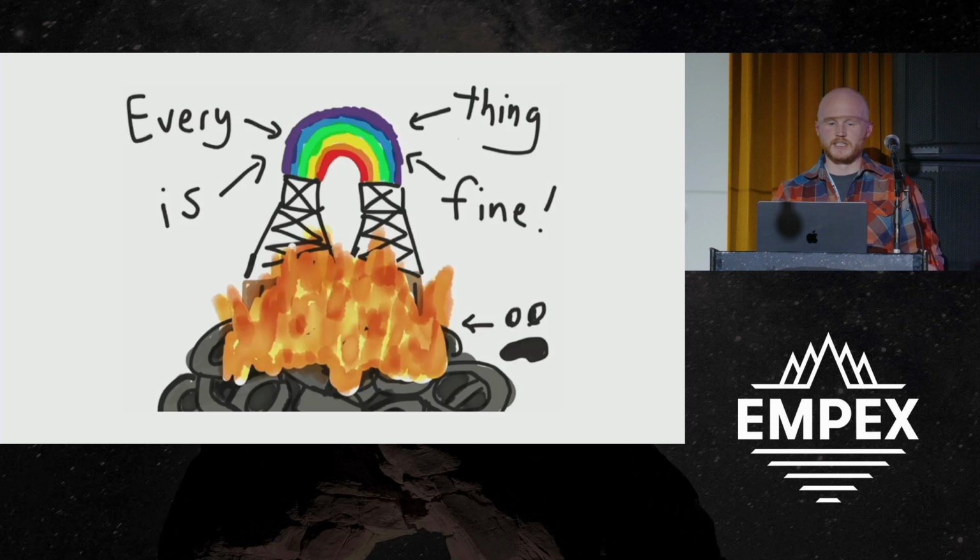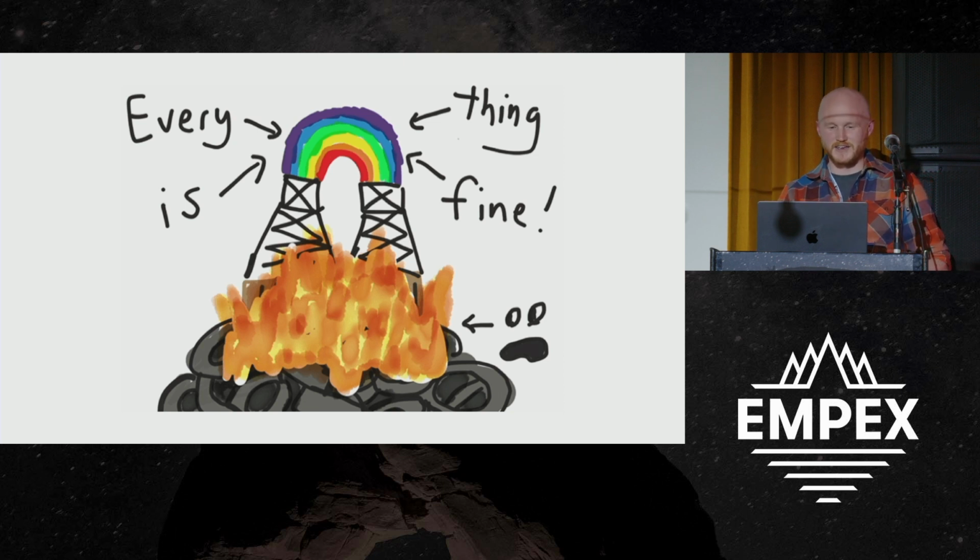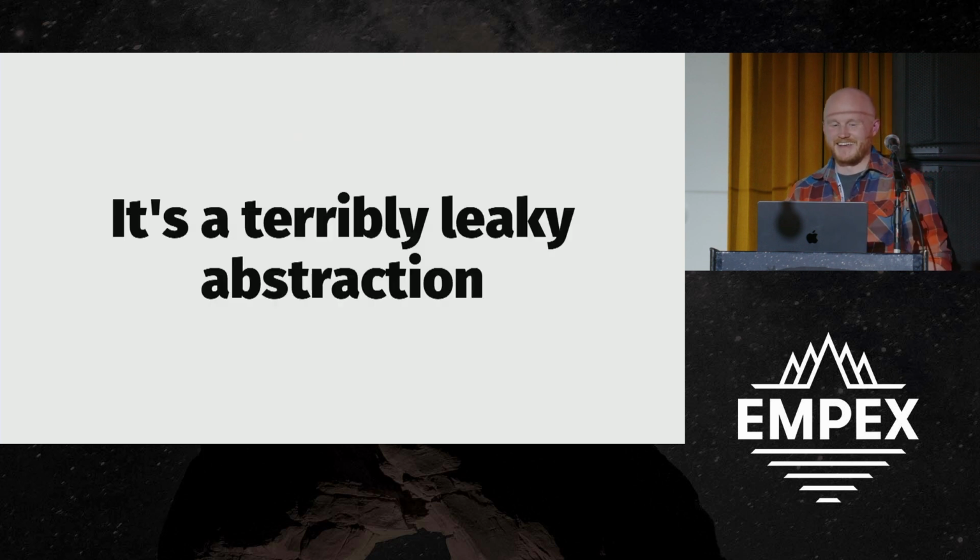Let's talk about some gotchas. I always like talks like this when the person highlights this thing and talks about how great it is, but you always want to hear from the disgruntled coworker of, here's all the things that aren't working. Who's back in the office right now taking care of the stuff that I'm not talking about. So I'm going to cover all that right now. The first gotcha: this is a terribly leaky abstraction.